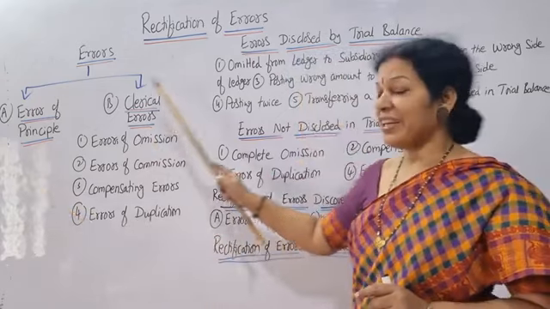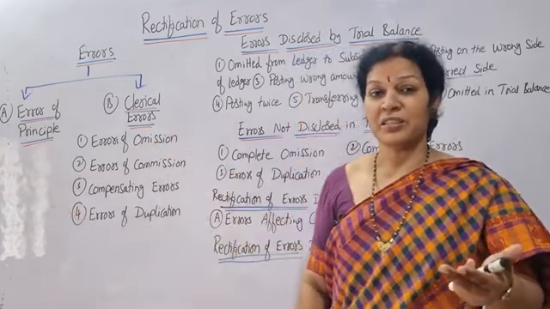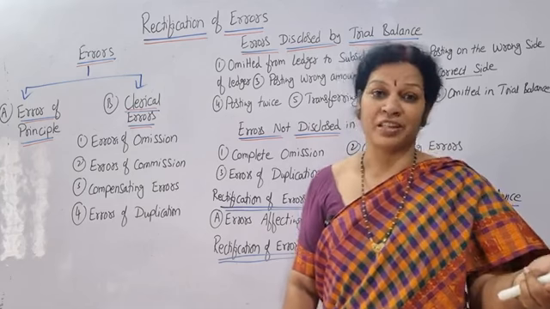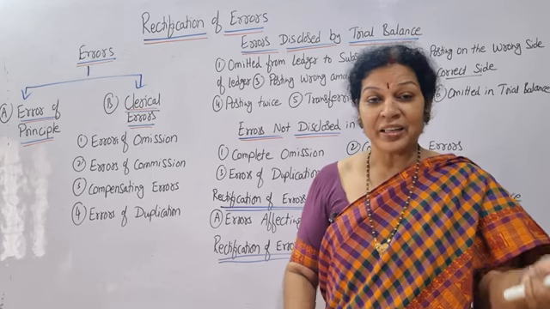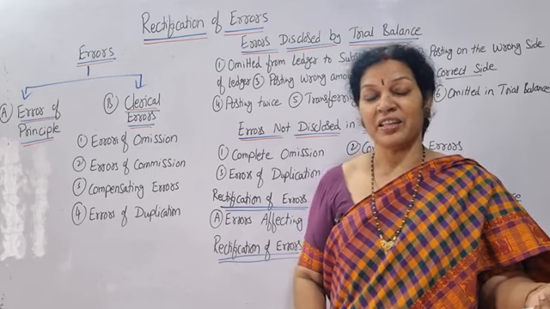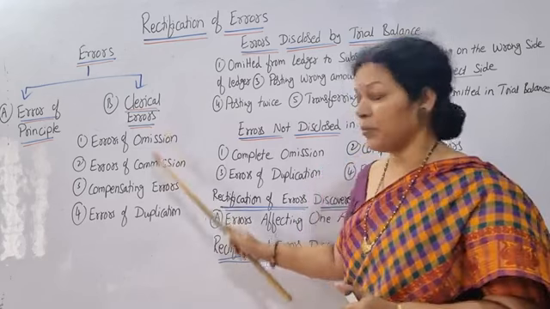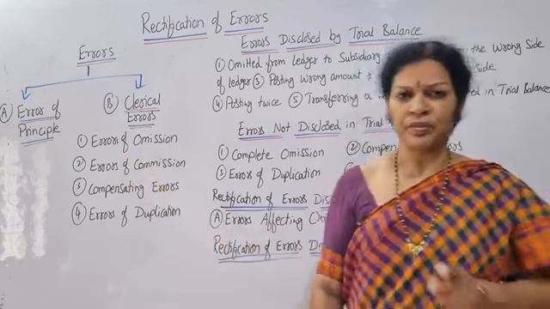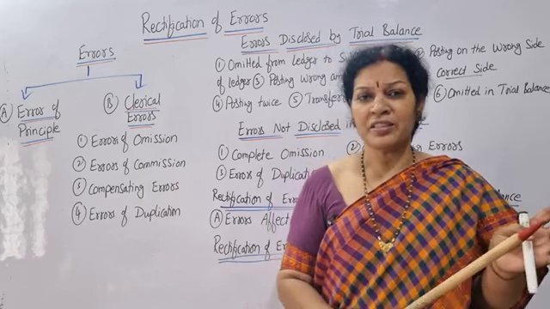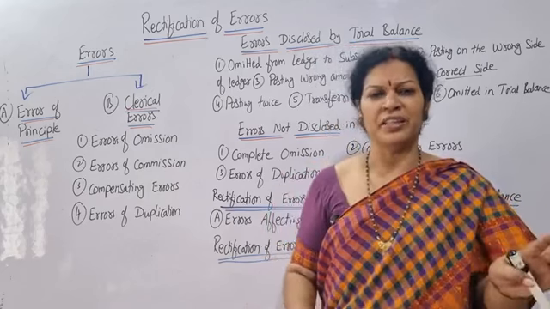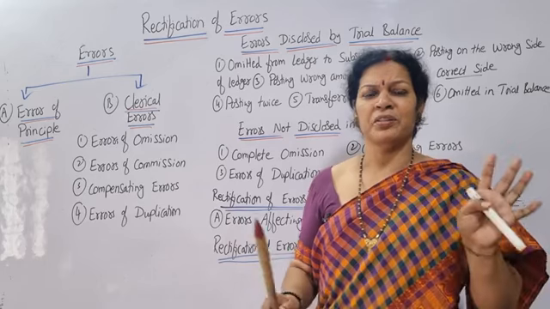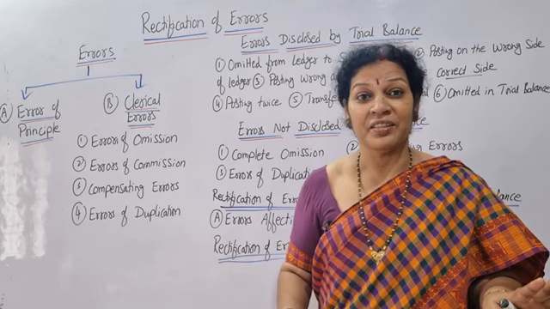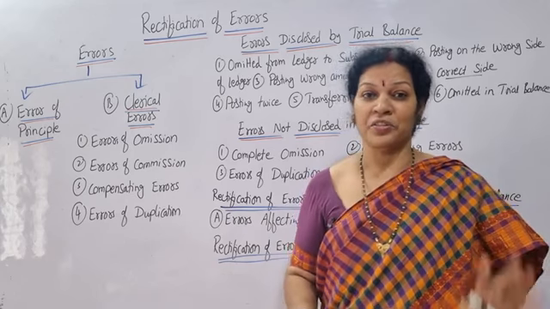The second one is clerical errors. Clerical errors means if the clerk, knowingly or unknowingly, has made some mistake, that kind of error we call clerical errors. Clerical errors we can divide into four parts. First one is error of omission. Error of omission means any transaction or amount is totally omitted, ignored, not entered. That is called error of omission.